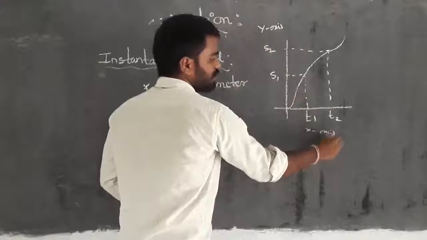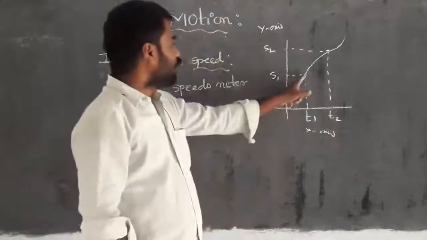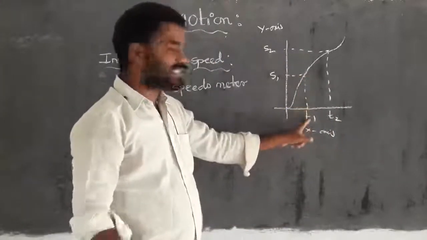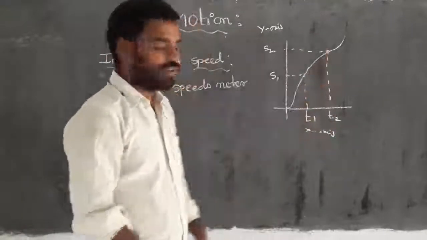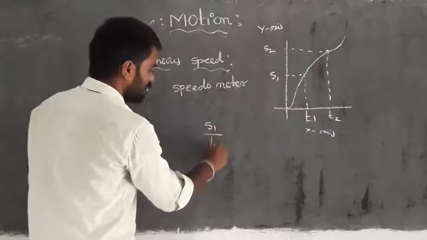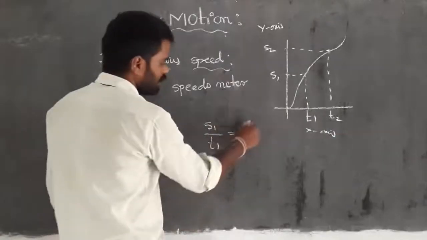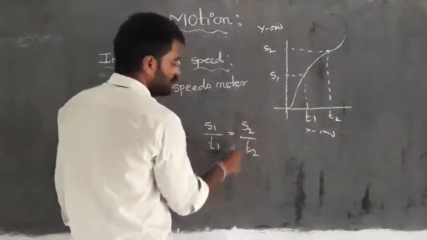Then whatever value we got at the first selected instant of time may or may not match this one. So we write s1 by t1 and s2 by t2.